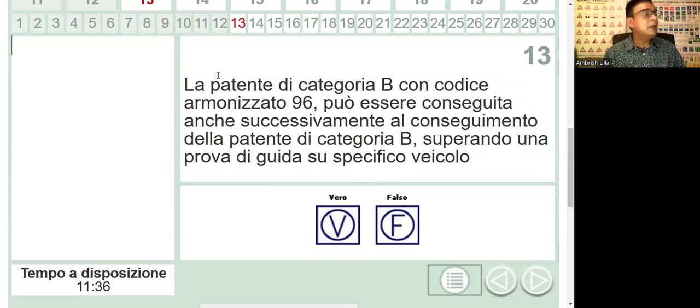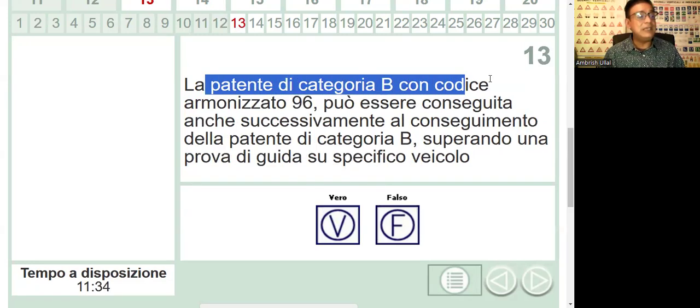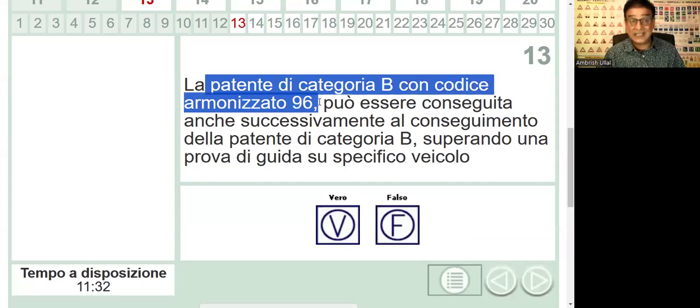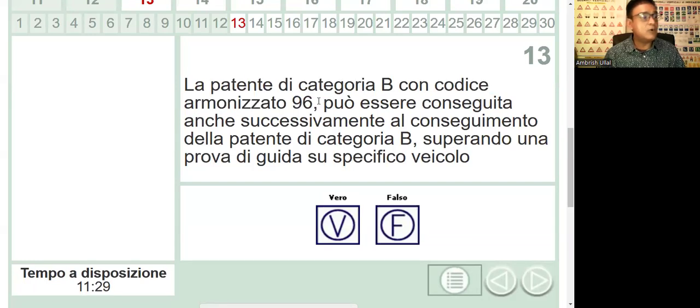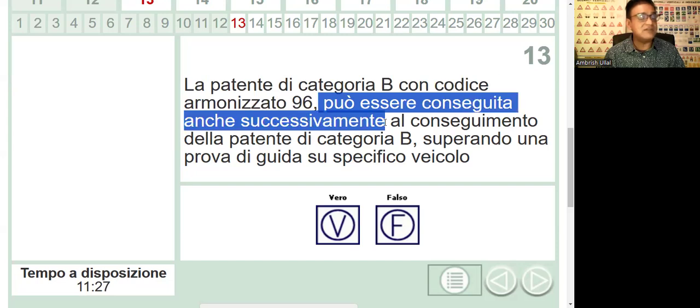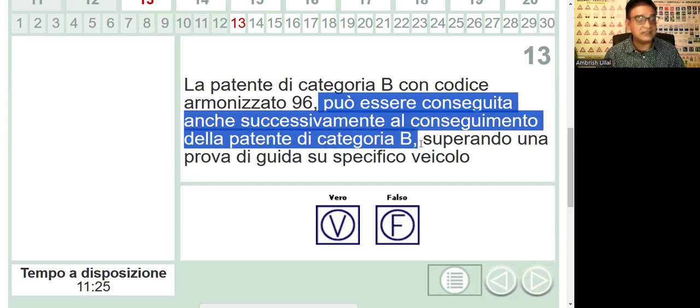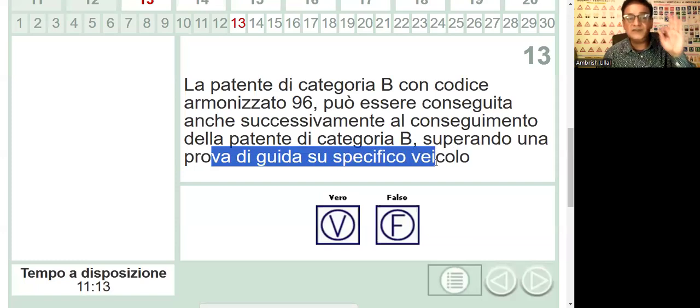Well done. Now, patente di categoria B con codice armonizzata 96, the special license I taught you about, può essere conseguita anche successivamente al conseguimento della patente di categoria B. Means you can obtain it even afterwards. After having obtained license B, you can ask for a patente di B con codice armonizzata 96, superando una prova di guida su un specifico veicolo, by passing a driving test on a specific vehicle, and that is vero.